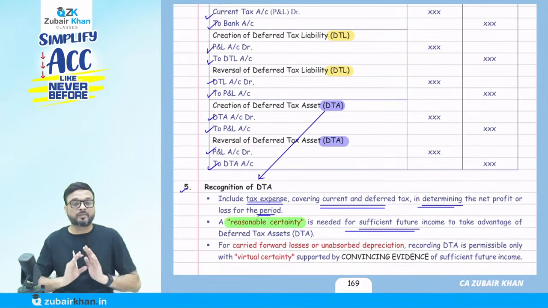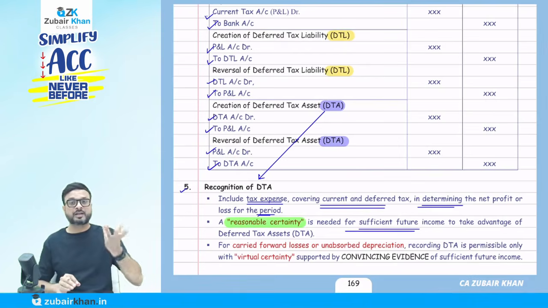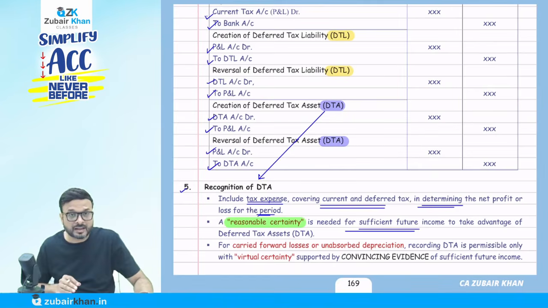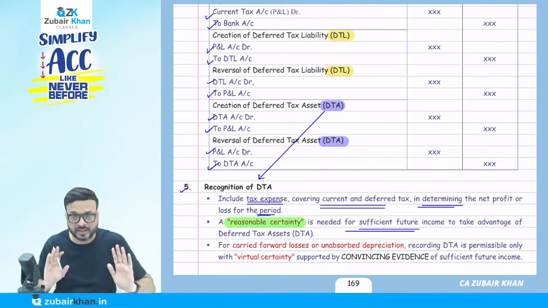We can recognize the deferred tax asset in the books of account when we are reasonably certain that we have sufficient future income. Then we can recognize the deferred tax asset.